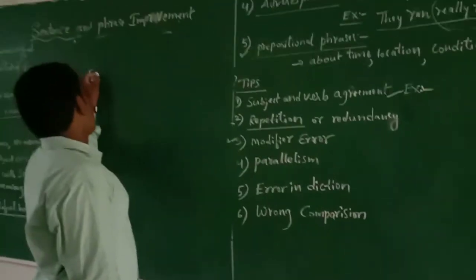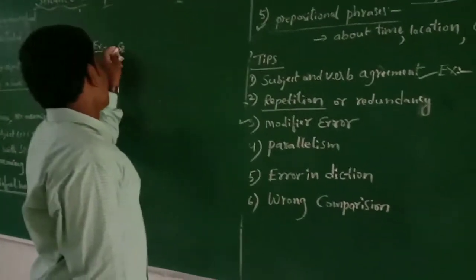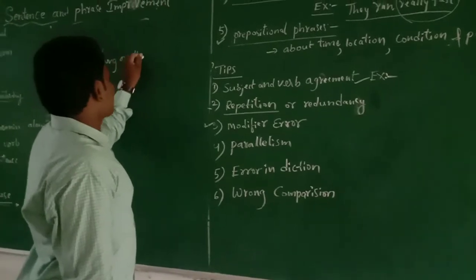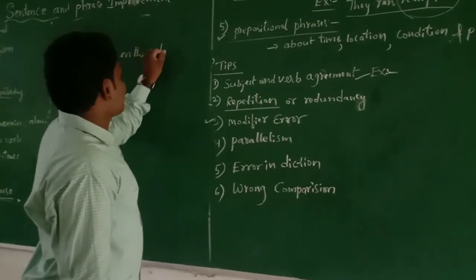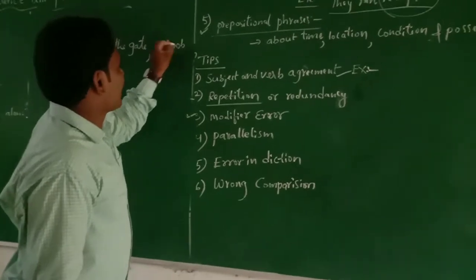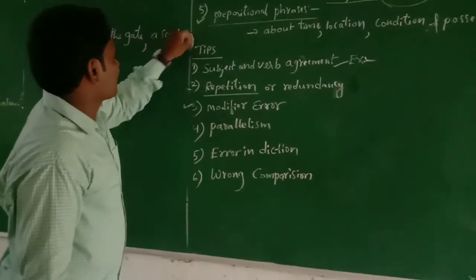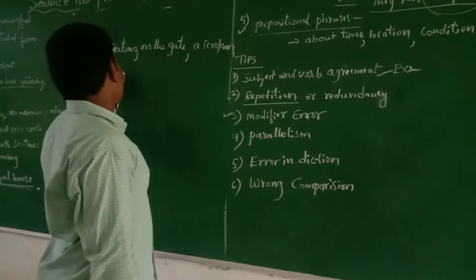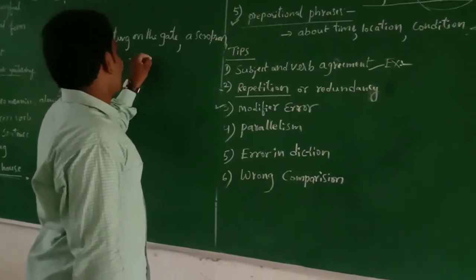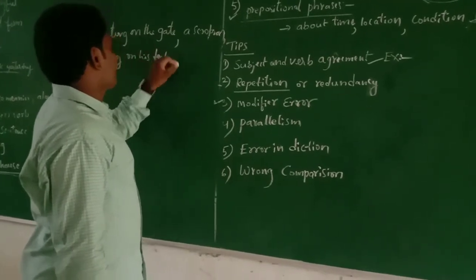For example, modifier error: "Sitting on the gate, a scorpion stung on his feet."